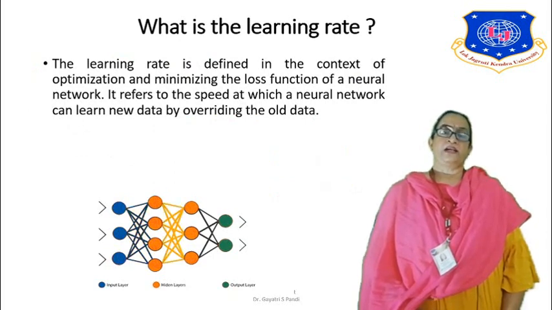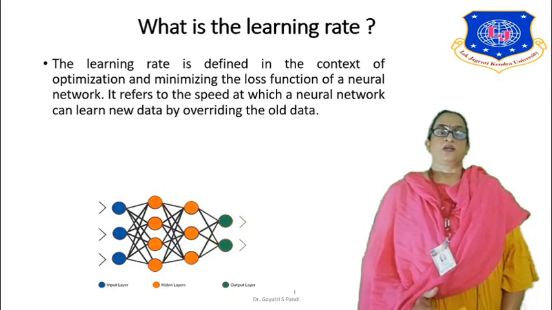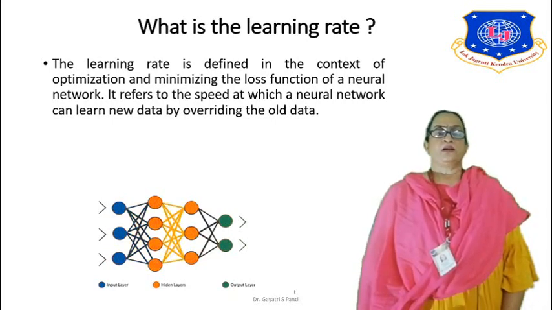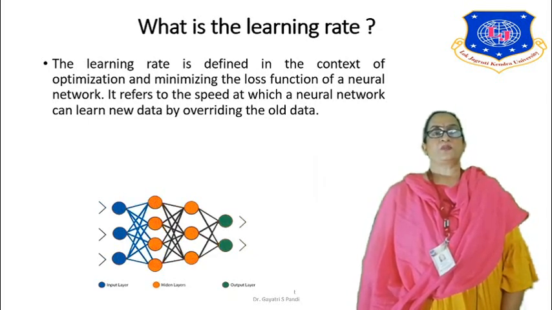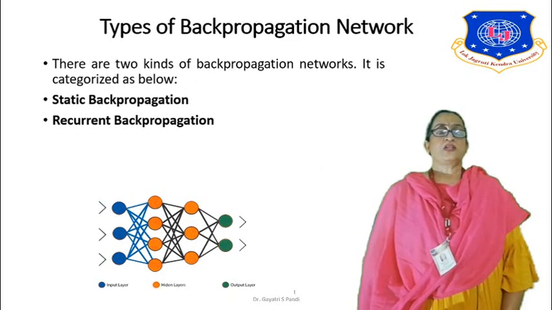Now what is this learning rate? As I told you, during the backpropagation, the network learns. So it learns at a specific rate. The learning rate is defined in the context of optimization and minimizing the loss function. So whatever errors are coming during the phase are reduced, right? So minimizing the loss function of a neural network. It refers to the speed at which a neural network can learn new data by overriding the old data. So the old data is basically separated out, and it learns the new data. So the speed matters there.